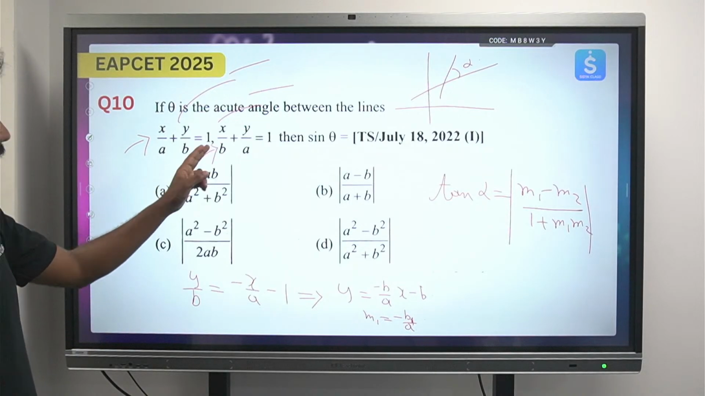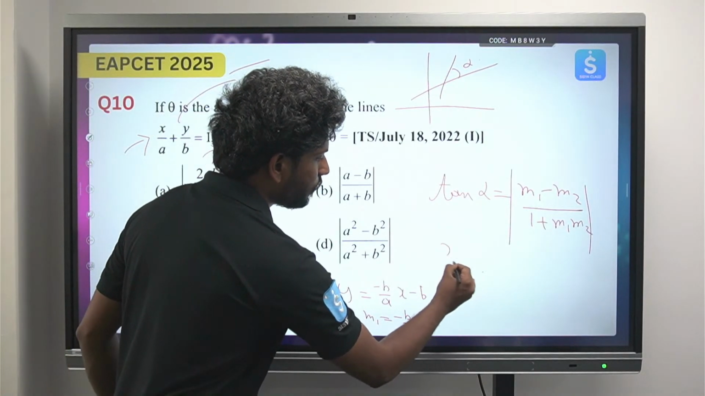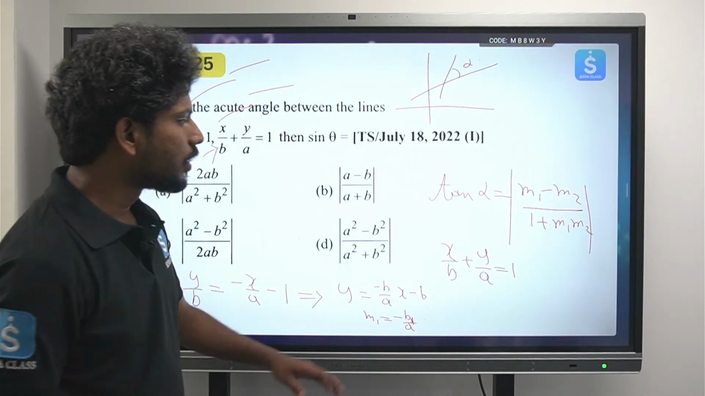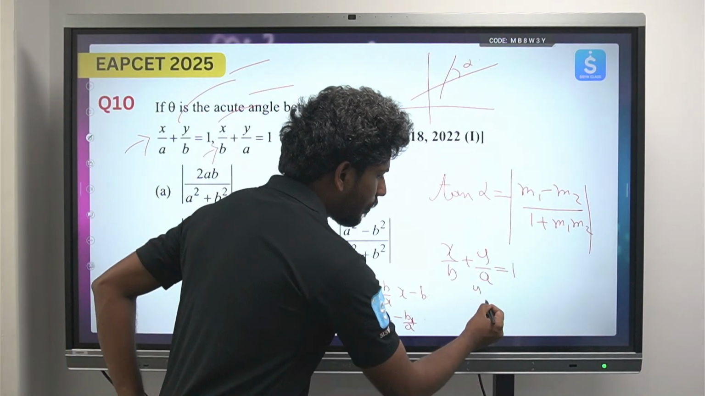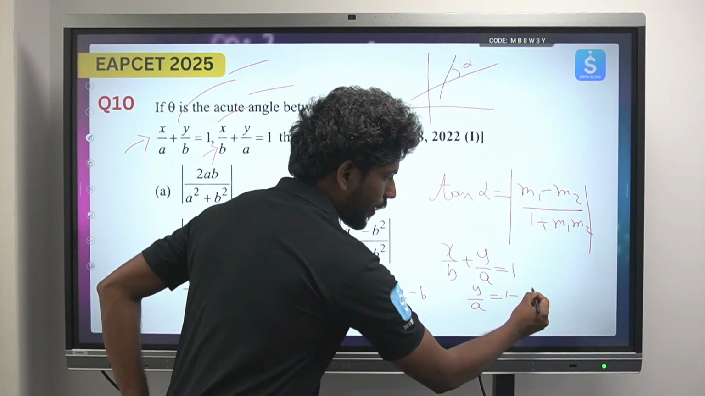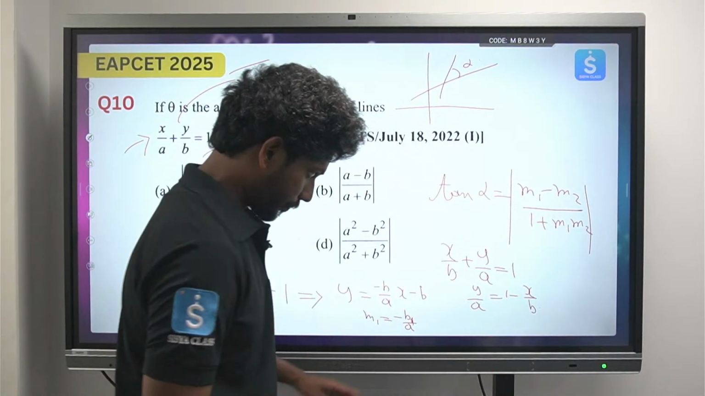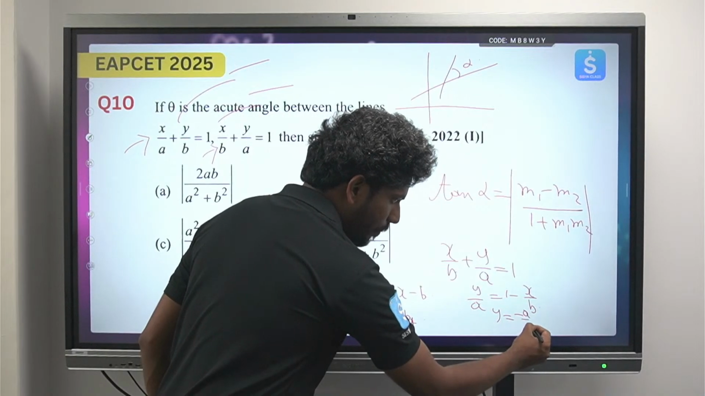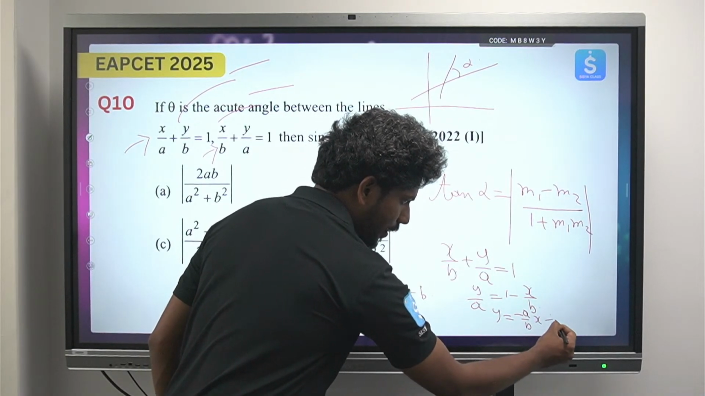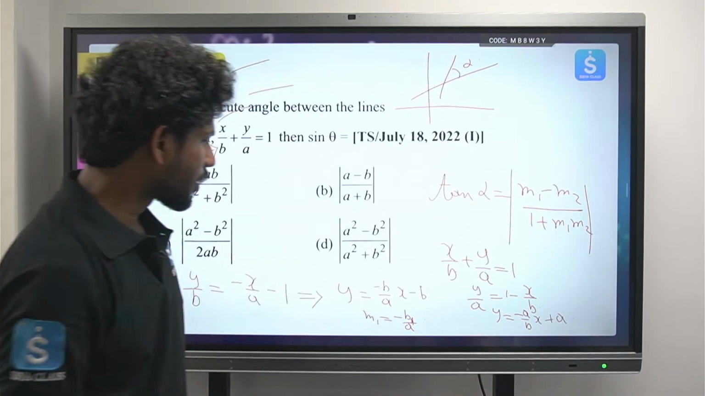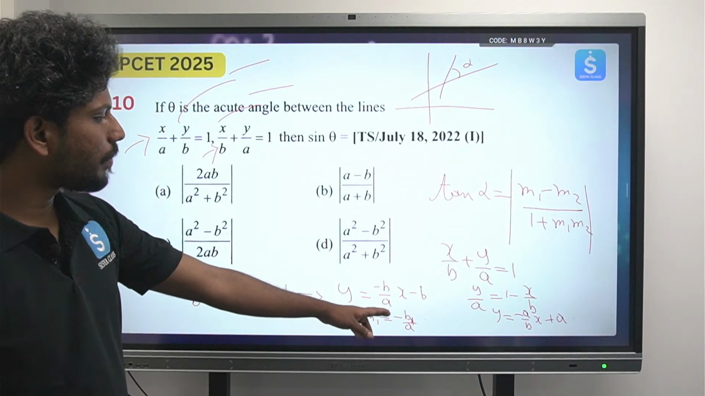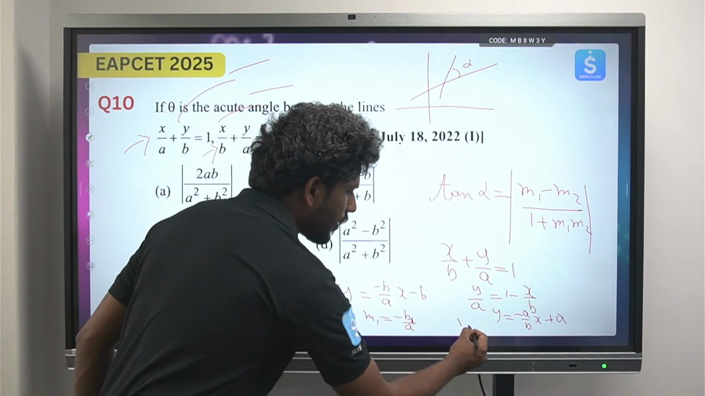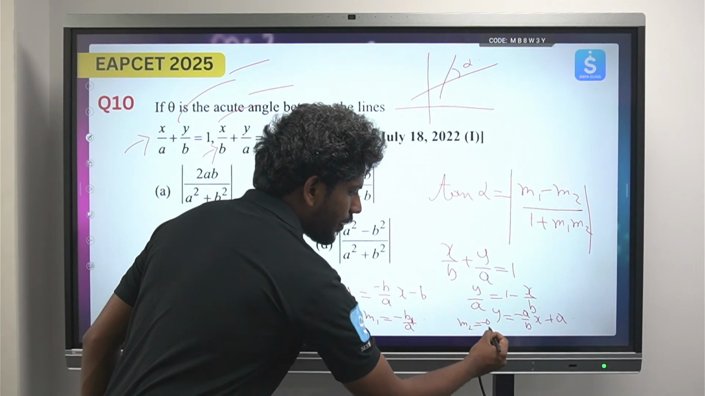Similarly, from here x by b plus y by a equals 1. So I can write it as y by a equals 1 minus x by b. So y equals minus a by b into x plus a. Okay, so here I have the slope to be minus b by a, and here the slope is minus a by b.